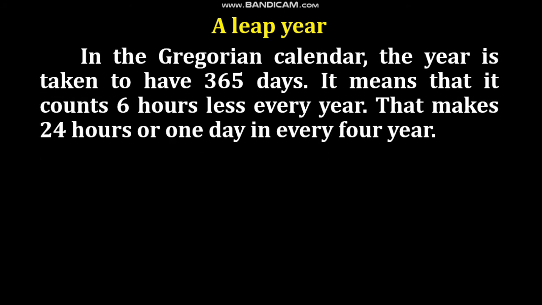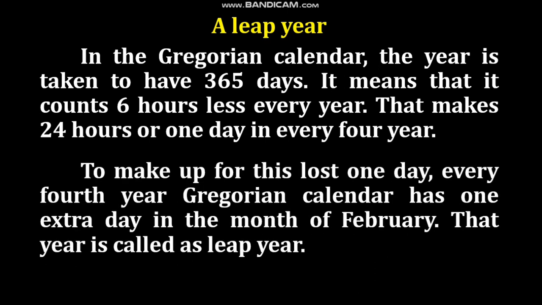Now let us understand the concept of leap year. In the Gregorian calendar, the year is taken to have 365 days. It means that it counts 6 hours less every year, and therefore that makes 24 hours or 1 day in every 4th year.